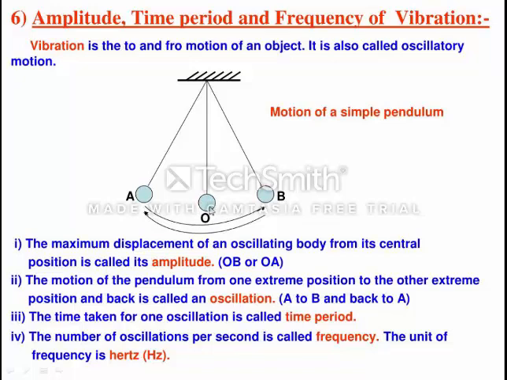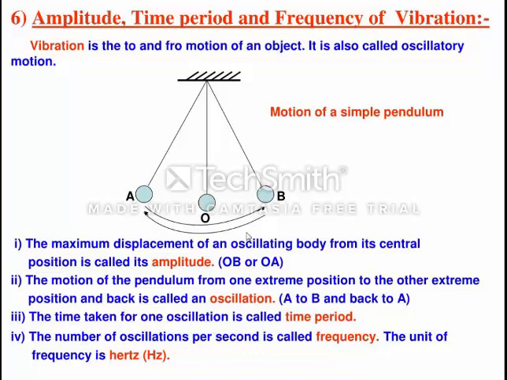The time taken to complete one oscillation, means the object going from O to A, again from A to B, again coming to O, is said to be the time period. What is time period? The time taken to complete one oscillation. And the number of oscillations completed per second is called frequency.